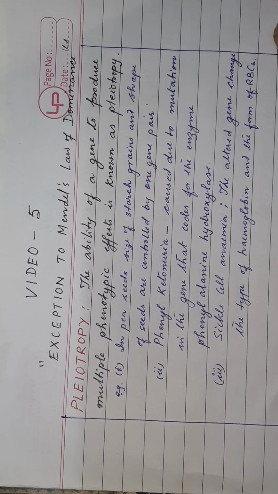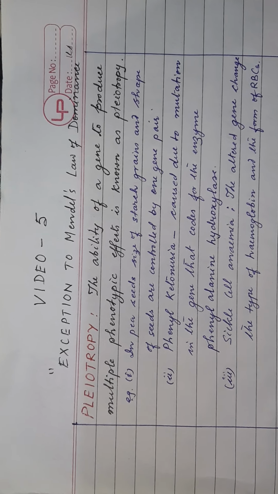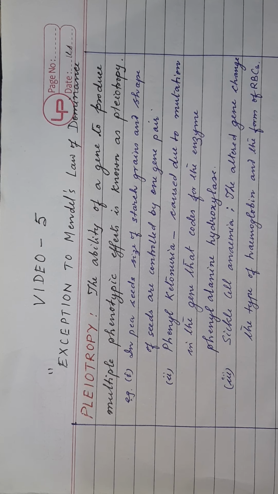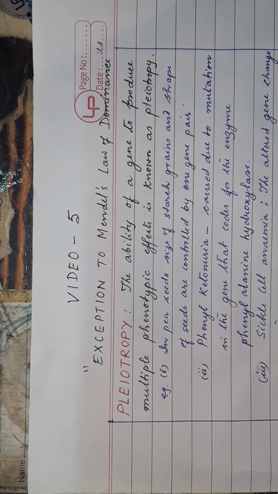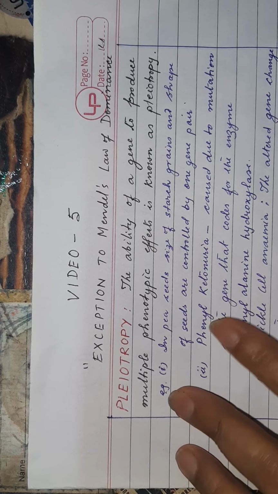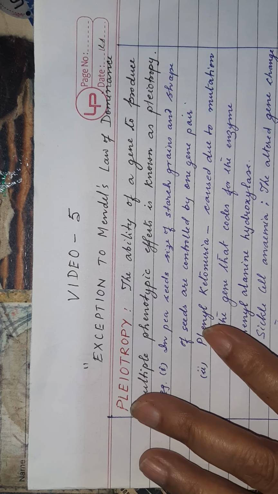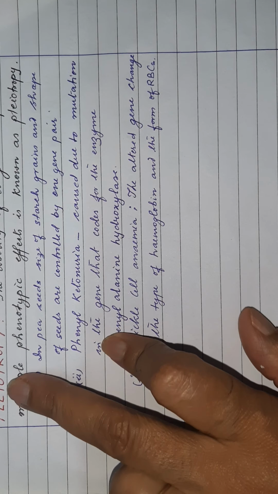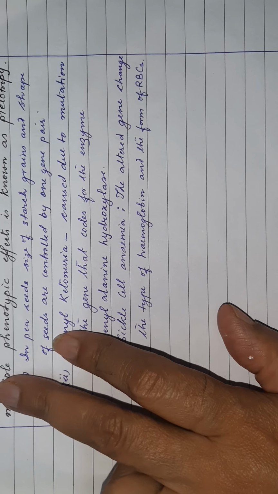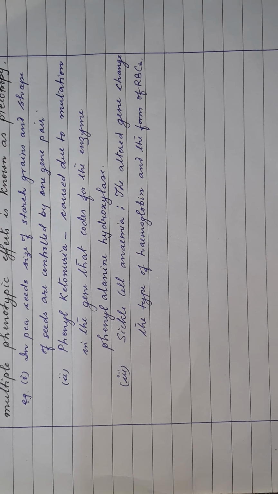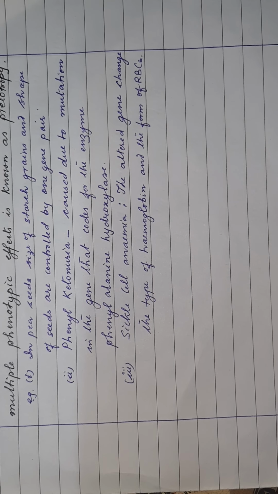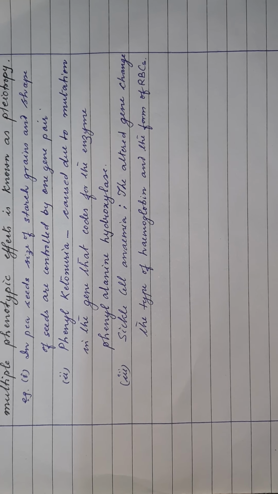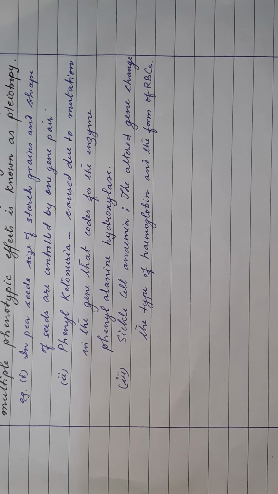We had already studied 4 deviations: incomplete dominance, codominance, multiple allelism, polygenic inheritance, and today we are going to discuss pleiotropy. Now, what did Mendel say? Mendel said one character, one factor and 2 alternative forms.